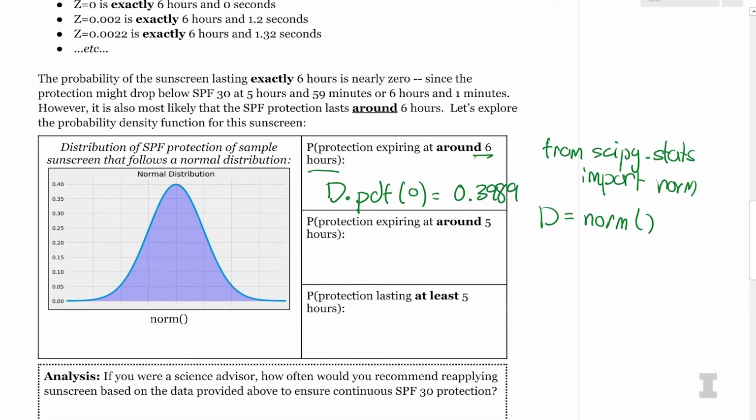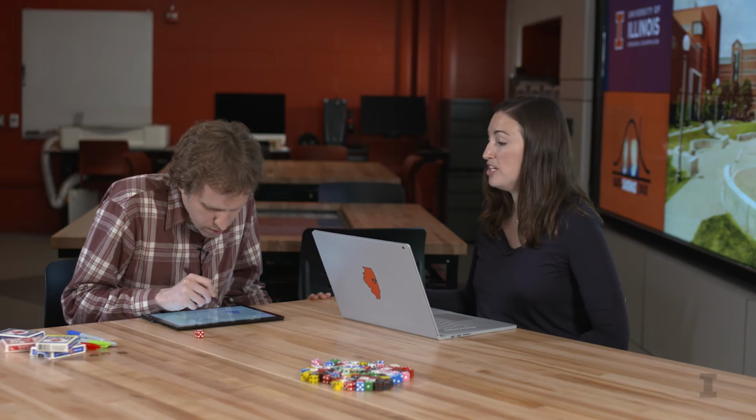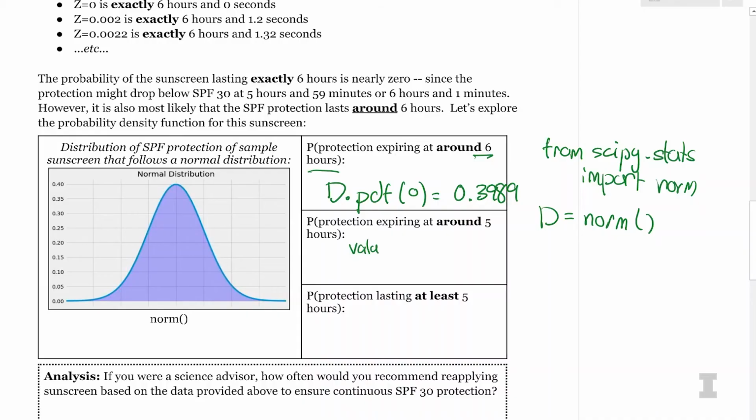So what about the probability of people seeing their sunscreen protection ending a little early at just 5 hours? So we have to convert that to a z-score. So how would we convert this to a z-score, Carly? So let's see. We know that our z-score formula is just value minus average divided by standard deviation. And we know our value is 5. We know our average is 6. Yep. And I think the standard deviation was 0.2.